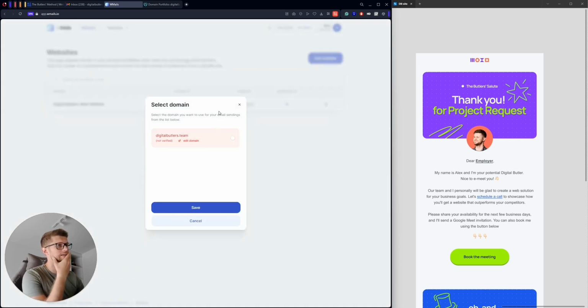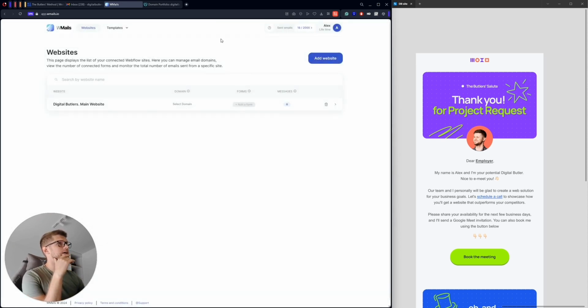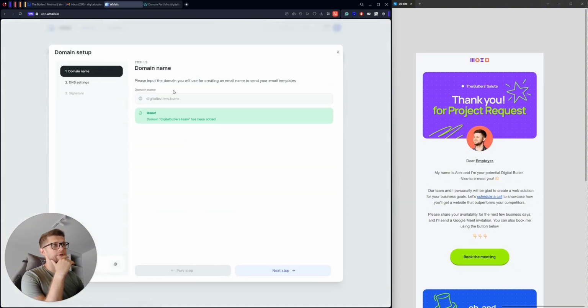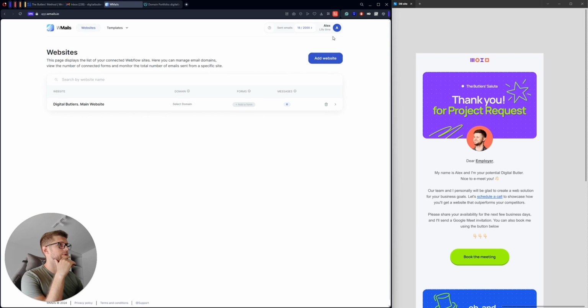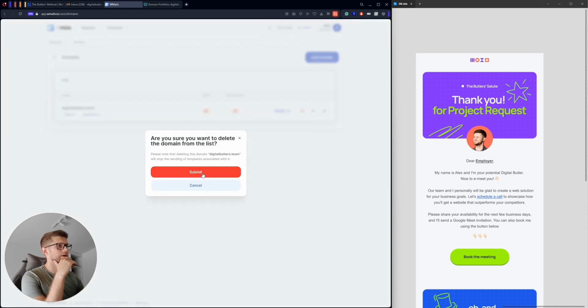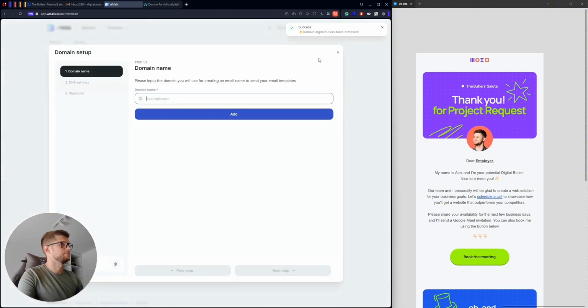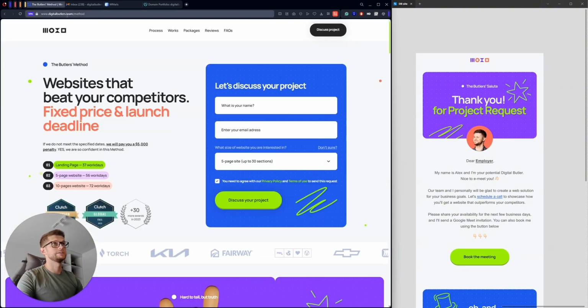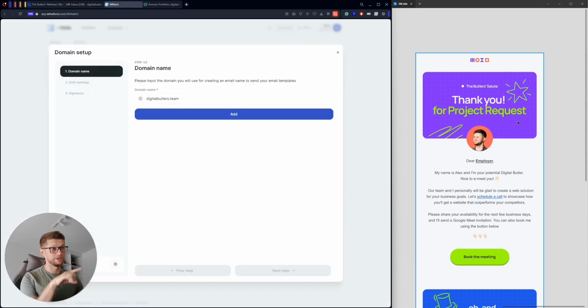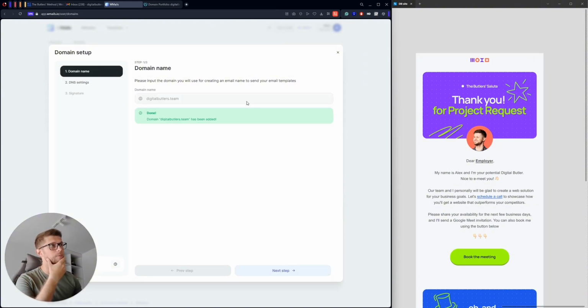So I need to select the domain, and to do it, I need to go and add a domain name. Let's do it together now, completely from scratch, right? So adding a domain, and I will use our digitalbutlers.team domain to send the notifications, like this nice looking email to our potential employers. So I will add this domain now.